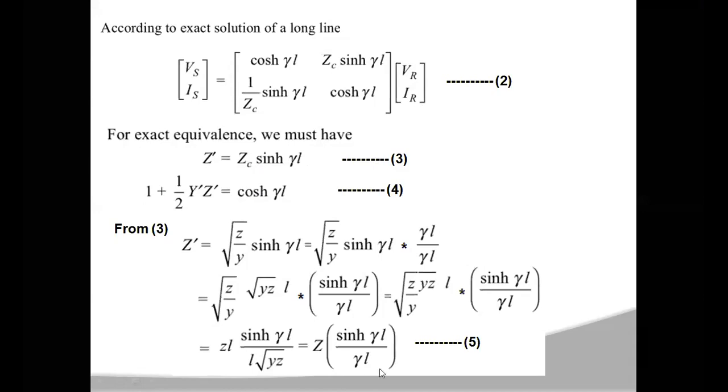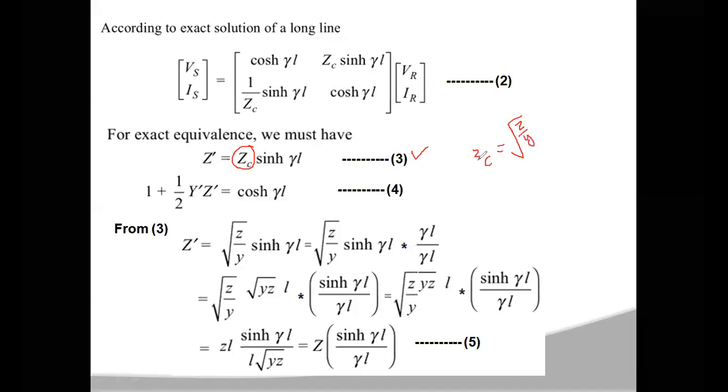Now let us call these the third and fourth equations, and consider the third equation. Here, what is Zc? Zc is the characteristic impedance of the transmission line, which is equal to the square root of z by y.